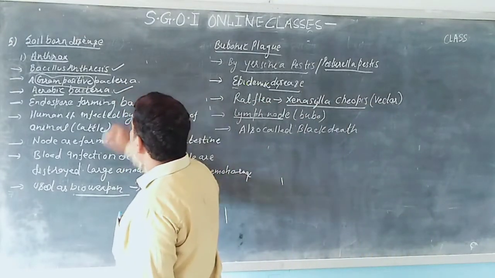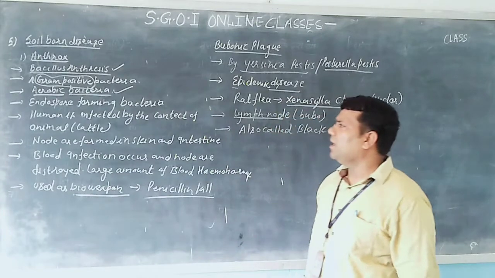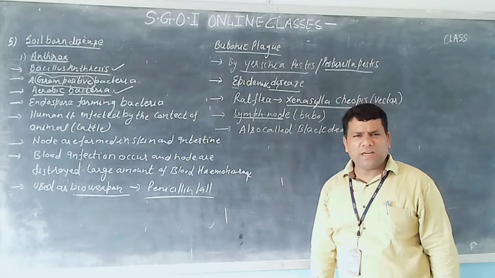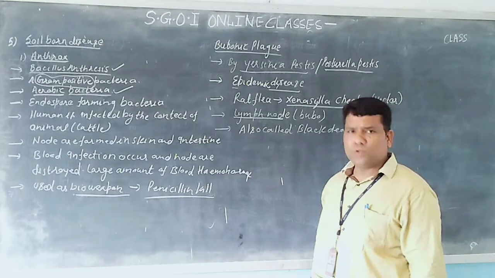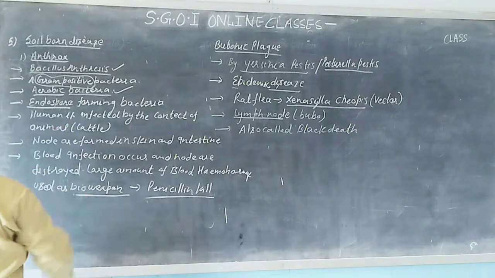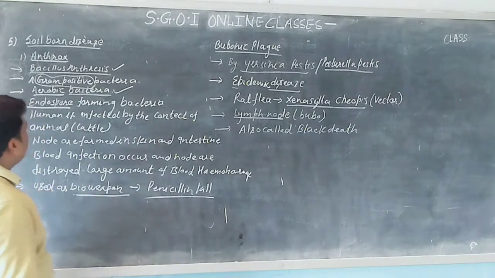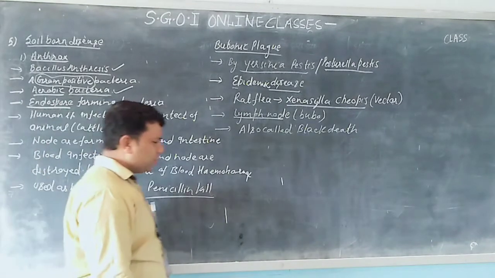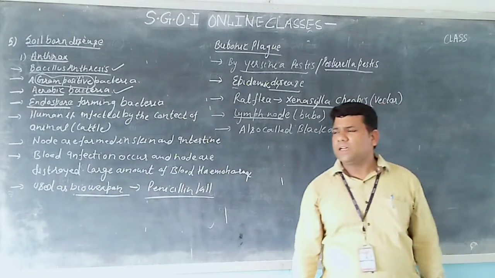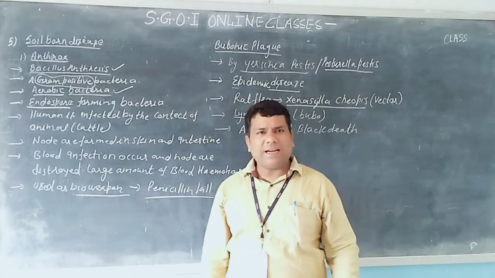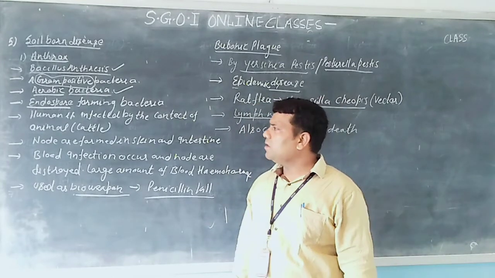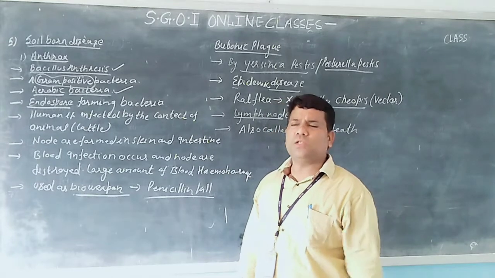This means that in such bacteria, aerobic respiration takes place and they have a strong tendency to form endospores. This is one most important point. Bacillus anthracis actually forms the endospore. Then what is an endospore? An endospore is a type of reproduction. It is known as reproduction by endospore.